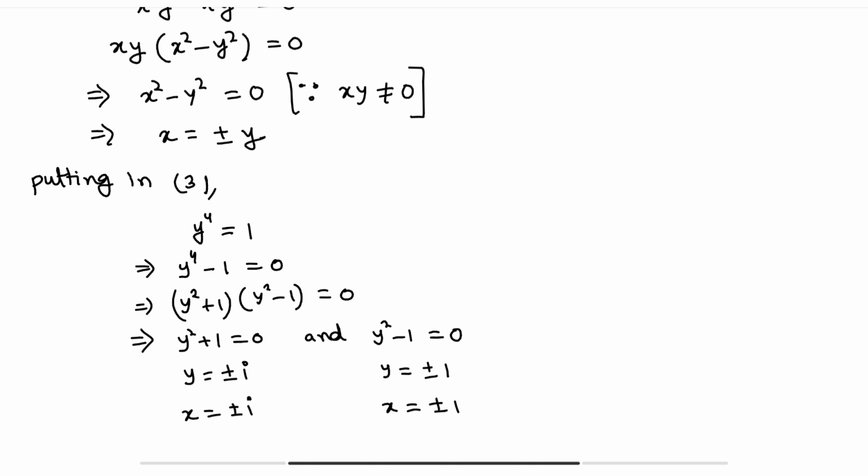So what points are we getting? How many points?